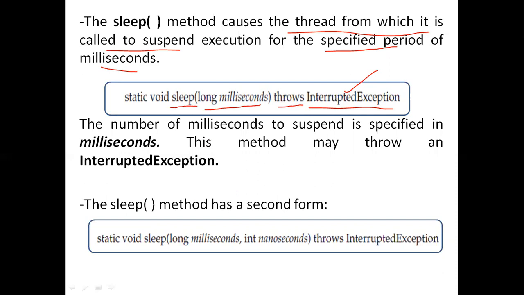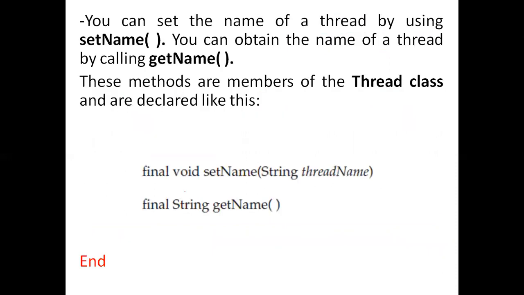The other form for this sleep method also exists. In the other form, it will take two parameters. The first one is milliseconds, and the second one is nanoseconds, which you can also provide. And this is the last slide. You can set the name. Just now we have done in our program, we changed the name of a thread. So in order to change the name of any thread, you have to use the setName method. In order to know the name of any thread, you have to use the getName method. Okay, I'll stop here, and in the next class we will discuss the next topic.